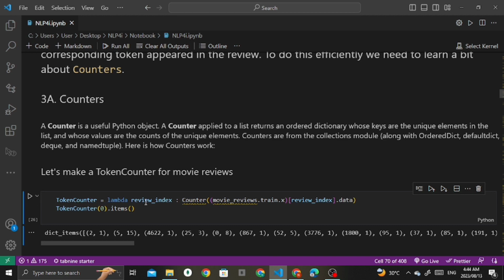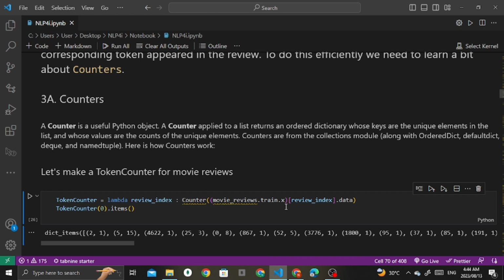You can see the lambda function here. It takes a review index as input and uses the counter data structure to count the occurrences of those tokens, those words in the movie review, at the specified index within the movie reviews train.x dataset.